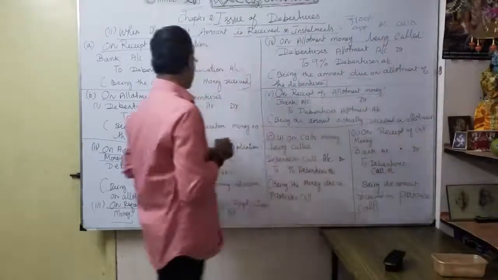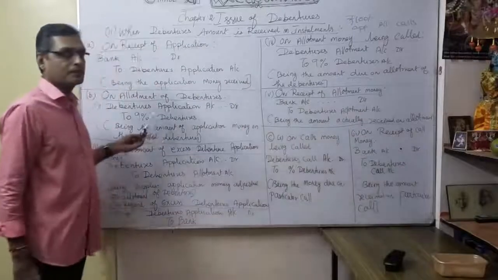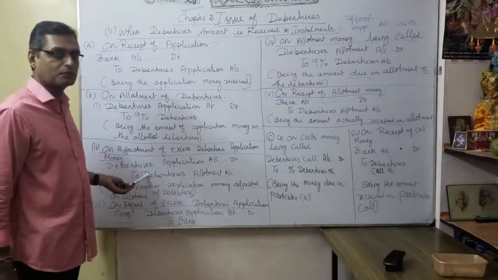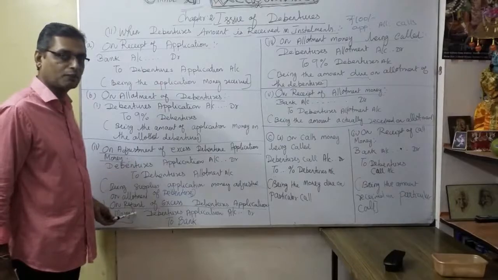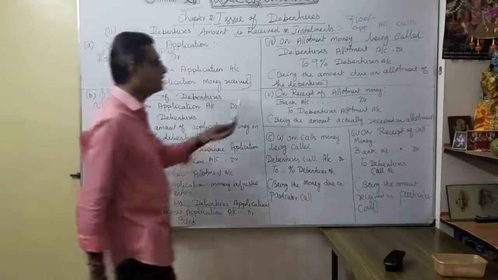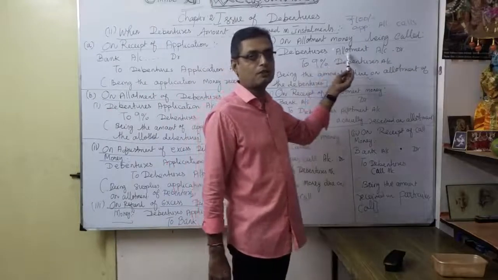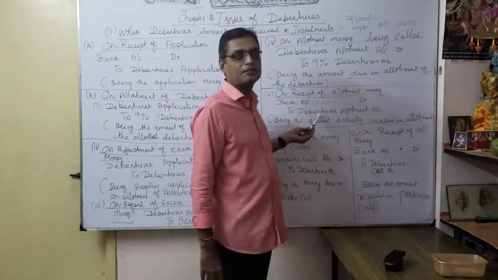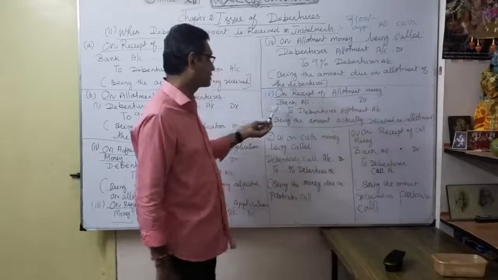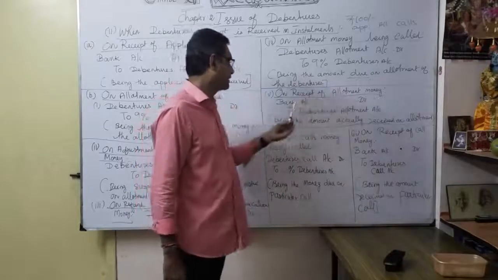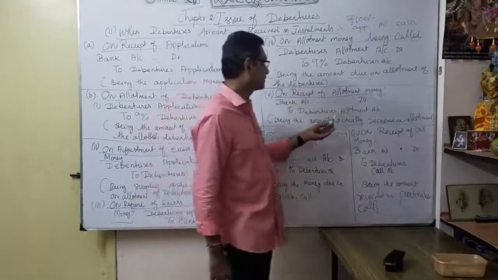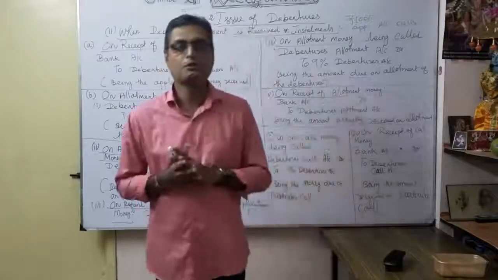You understood? So here, as a due entry, any excess is transferred to adjustment of allotment, and any excess application we are going to refund. Then the exact due entry is how much is actually due through allotment. Thereafter, how much money is actually received in the form of debentures, that's the receipt of allotment money: bank account to debentures allotment account. So understood that.